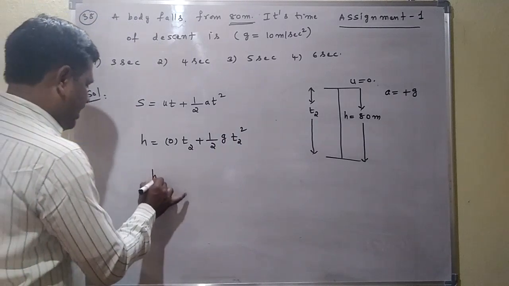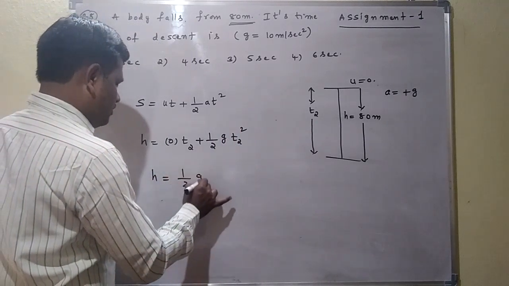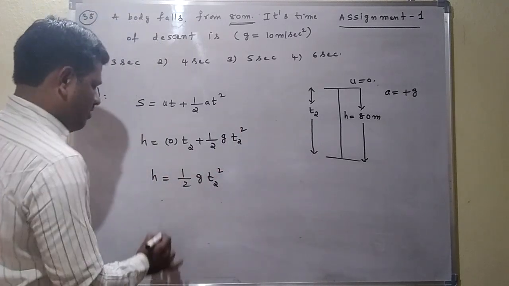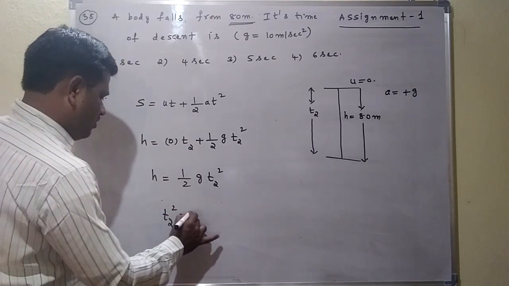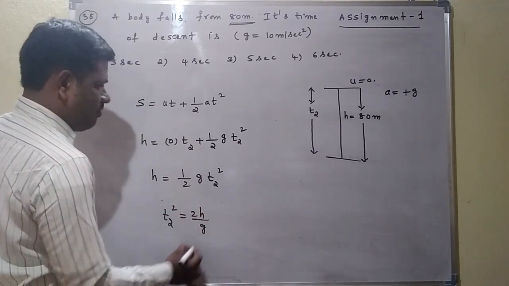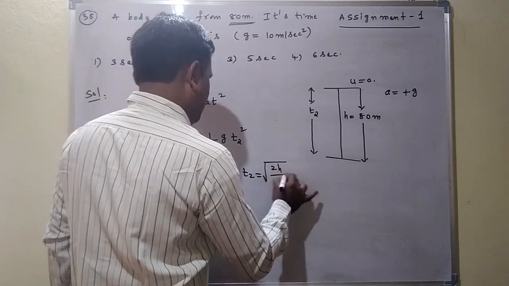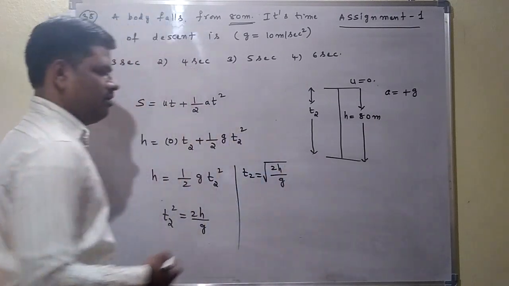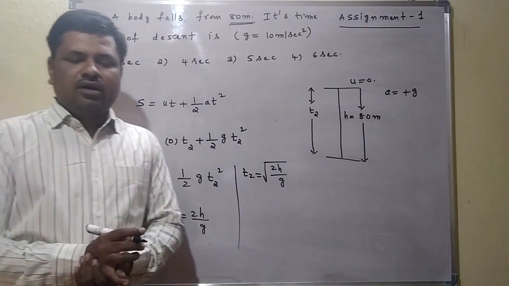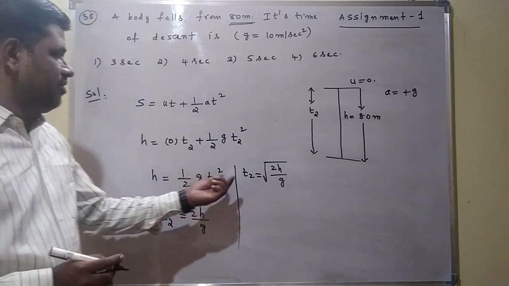From this we get H is equal to half into g into T2 square. From this T2 square is equal to 2H by g. Here T2 is equal to under root of 2H by g. Right? This is the formula for the time of descent.